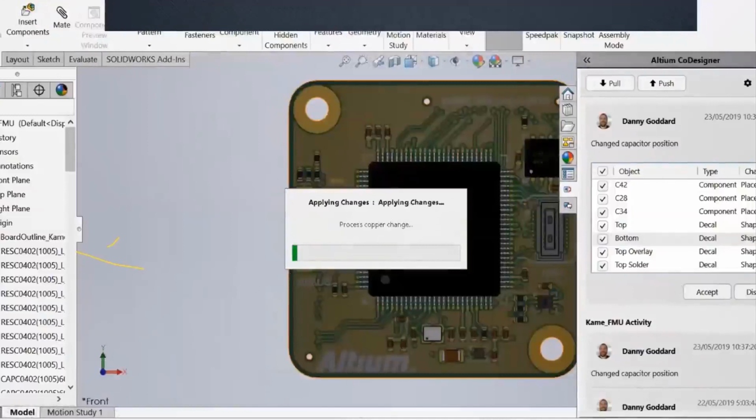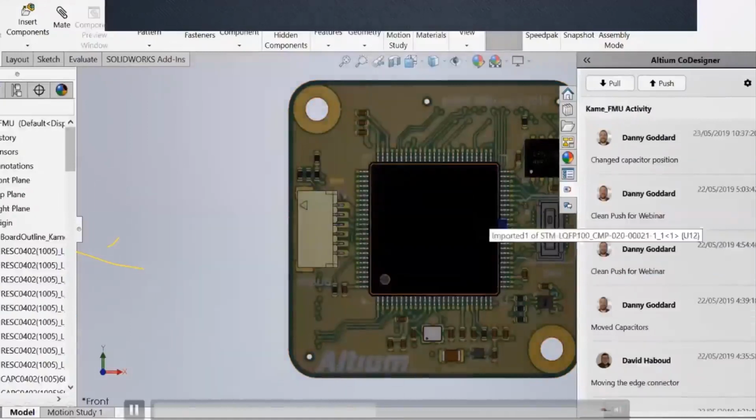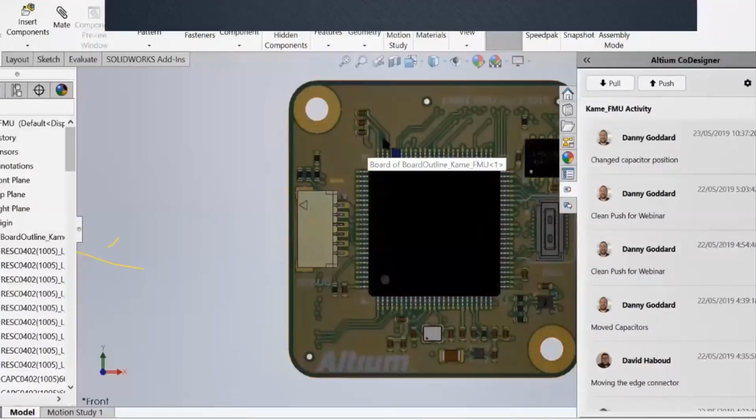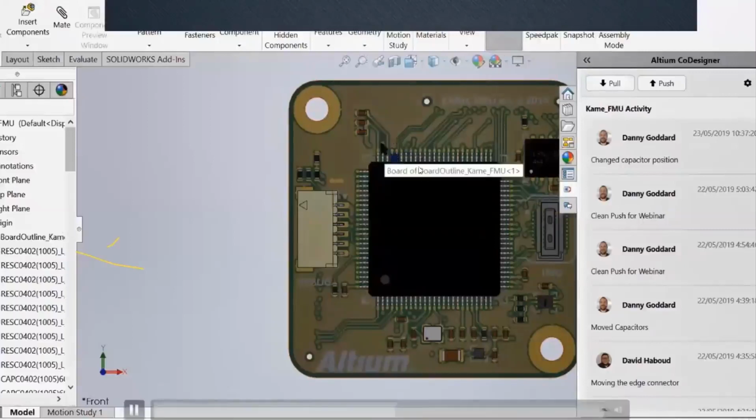Here also, you will not get the same view if you are importing a STEP file or Parasolid file. Many people ask me about that, but if you are exporting a STEP file or Parasolid file, you will not get the same view. But in CoDesigner you can see that it is getting updated.